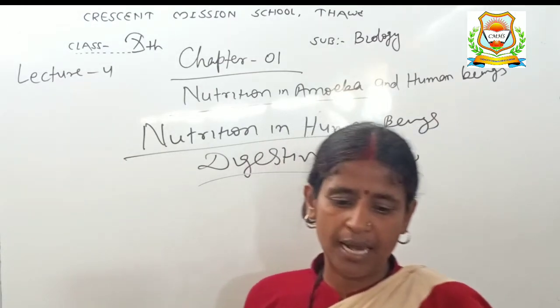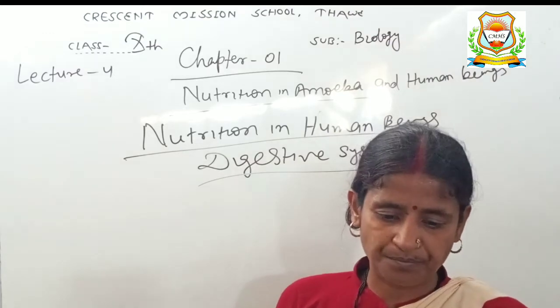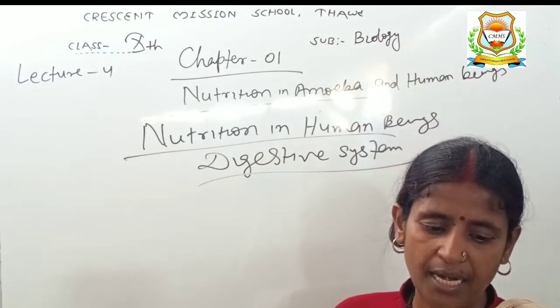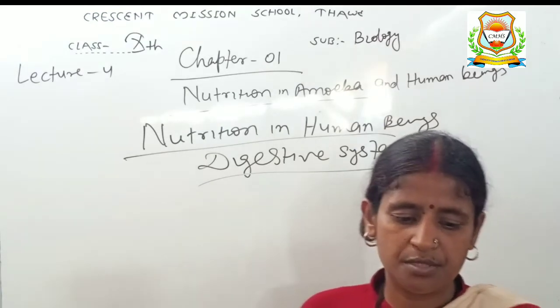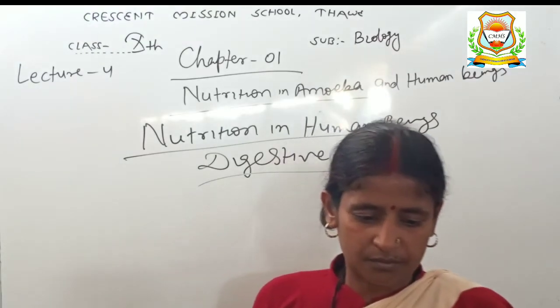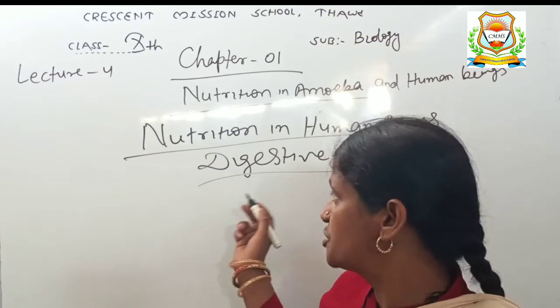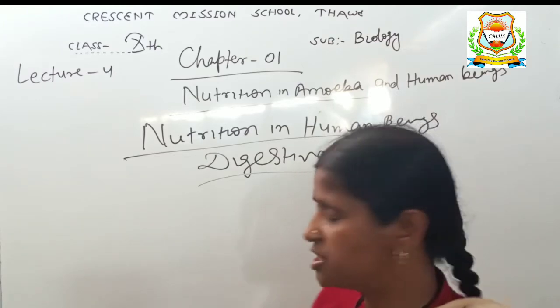The ducts of various glands open into the alimentary canal and pour the secretions of the digestive juices into it. The human digestive system also has various steps. First is ingestion.